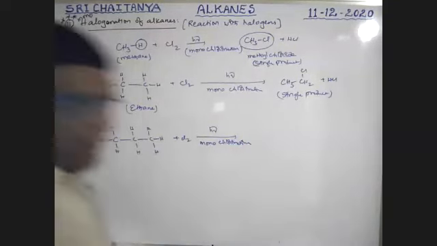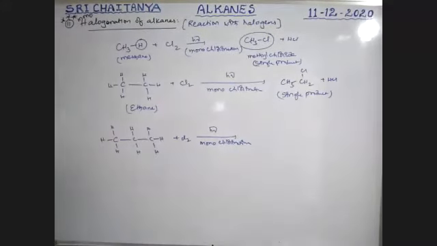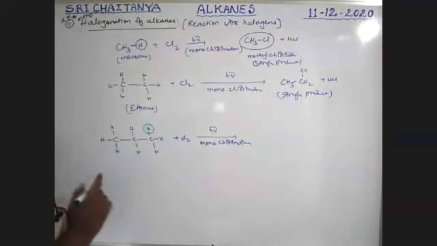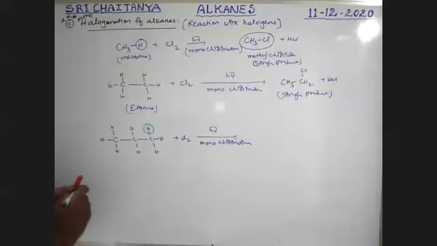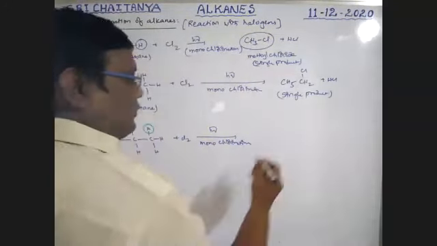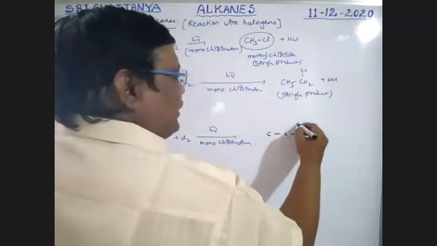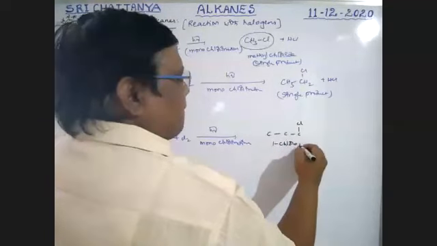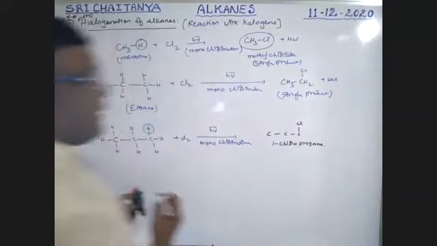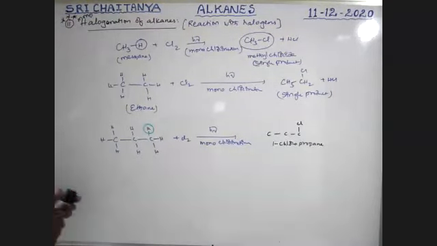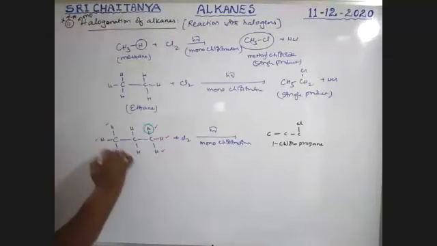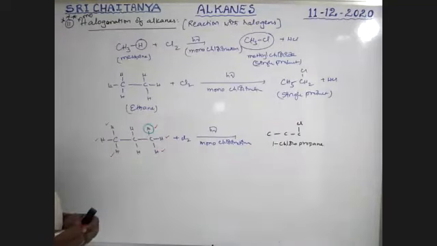For example, when this hydrogen is replaced, this gives one chloro compound. Am I correct? If that hydrogen is replaced, the product is CCC with chlorine on the end carbon. That is 1-chloropropane. If this hydrogen, this one, this one, this one, this one, this one are identical positions. Am I correct or wrong? Tell me, all these 6 hydrogens are same or not?